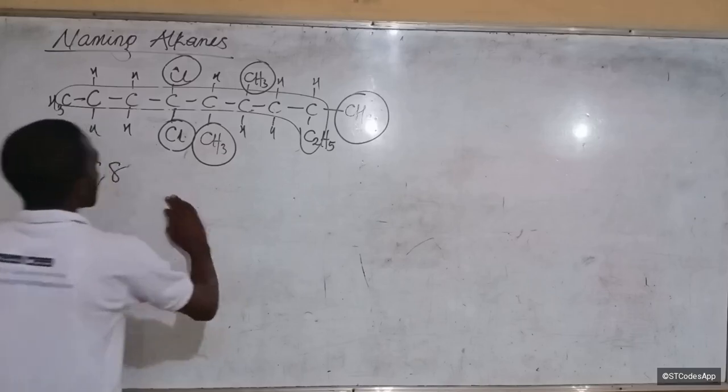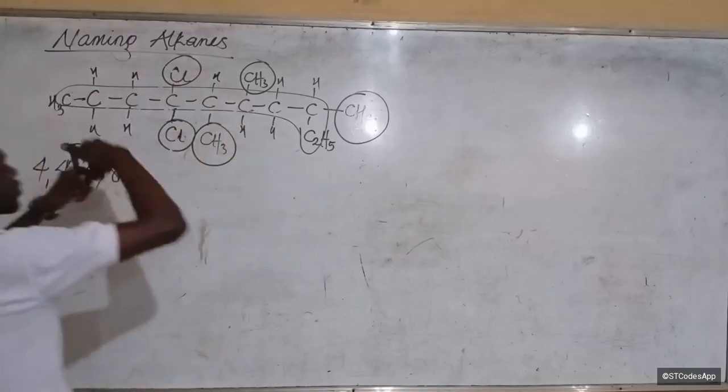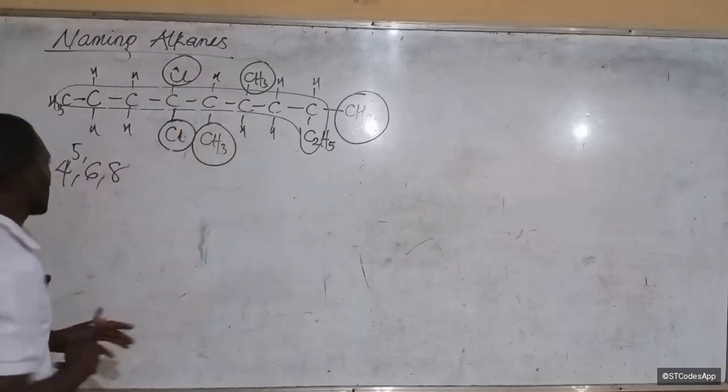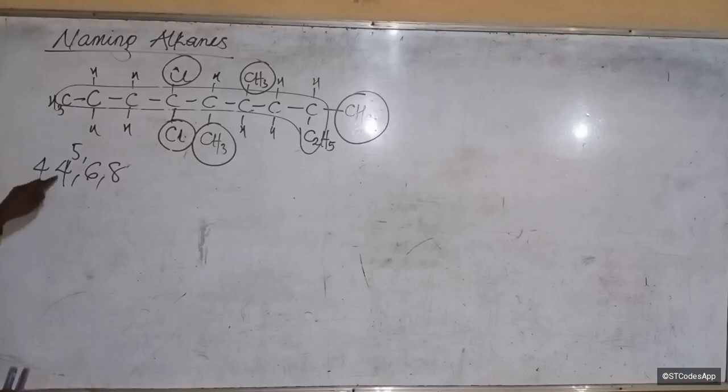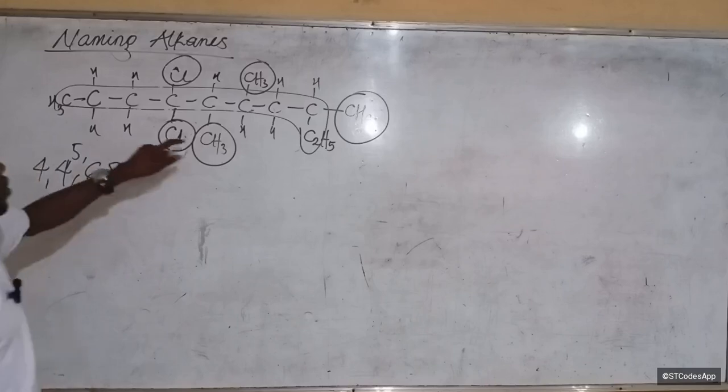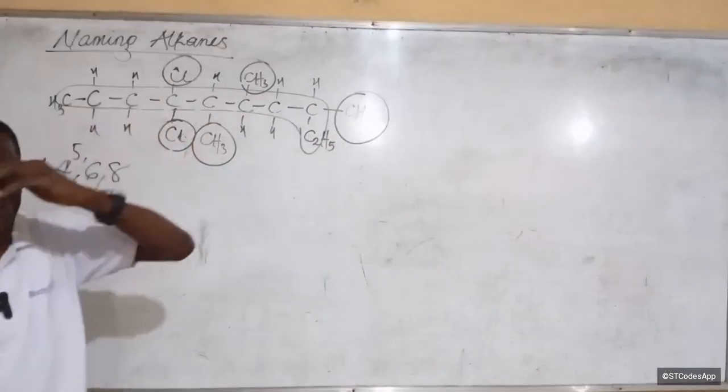So we'll come here again now. If we had numbered in the other direction, we are going to see, and that's one other thing to do. The number of numbers that you have here is the number of substituents you have here. Let's see. 1, 2, 3, 4, 5. 5 numbers, 5 substituents. Does that make sense?